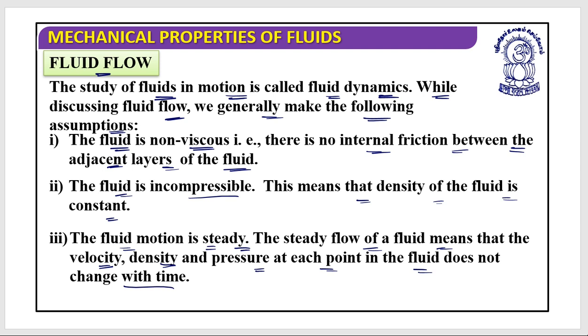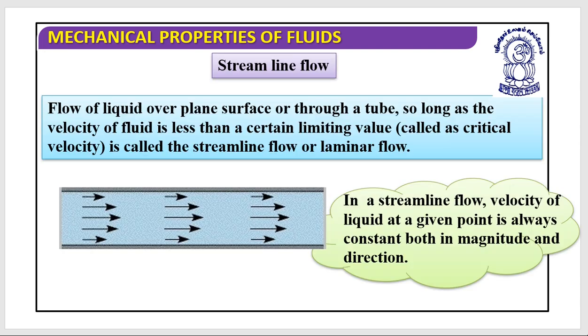Based on that, we have two different kinds of flow. One is the streamline flow and the other is the turbulent flow. First we will look at the streamline flow. It is a flow of liquid over plane surfaces or through a tube so long as the velocity of the fluid is less than a certain limiting value, which we call the critical velocity. This is called the streamline flow or the laminar flow.